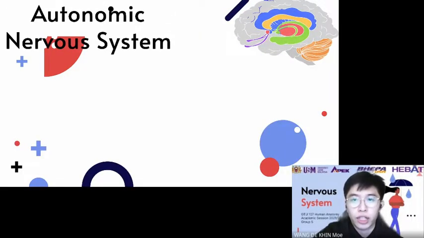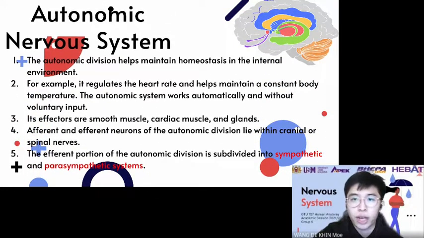Next, we will take a look at the autonomic nervous system. The autonomic division helps maintain homeostasis in the internal environment. For example, it regulates the heart rate and helps maintain a constant body temperature. The autonomic system works out automatically and without voluntary input. Its effectors are smooth muscle, cardiac muscle, and glands. Afferent and efferent neurons of the autonomic division lie within cranial or spinal nerves. The efferent portion of the autonomic division is subdivided into sympathetic and parasympathetic system. Just like the somatic system, it is functionally organized into reflex pathways.